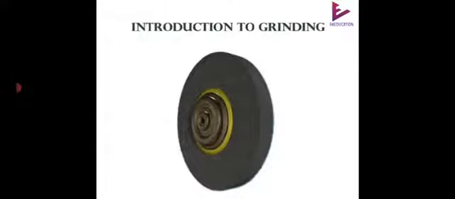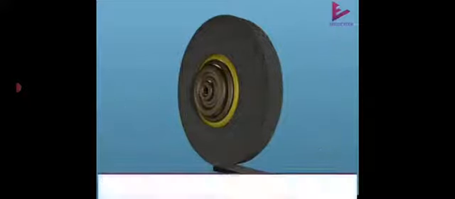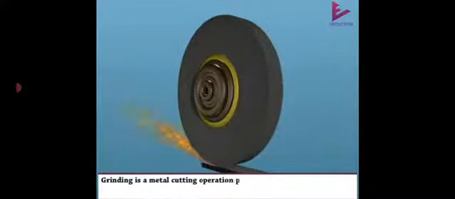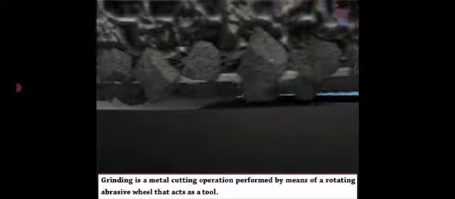Introduction to grinding. Before grinding, abrasive wheel, workpiece. Grinding is a metal cutting operation performed by means of a rotating abrasive wheel that acts as a tool. After grinding,